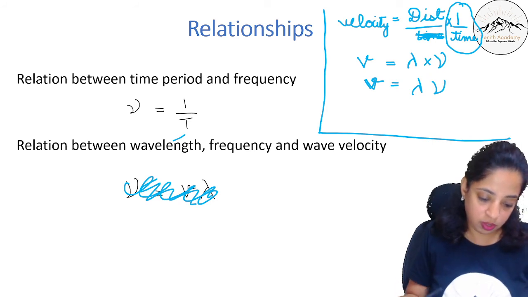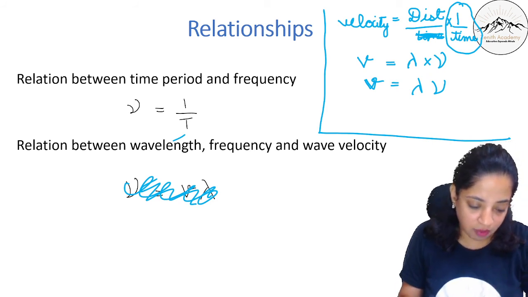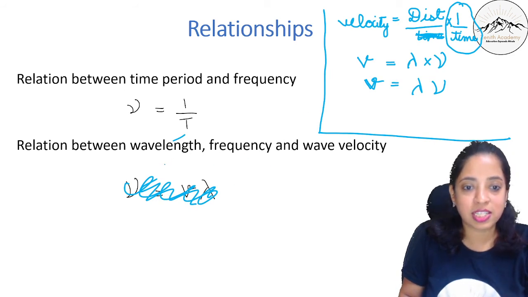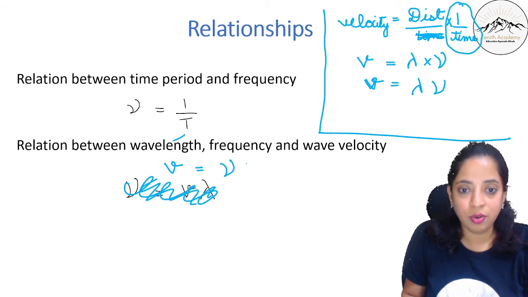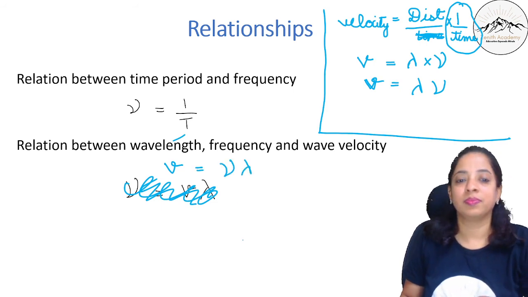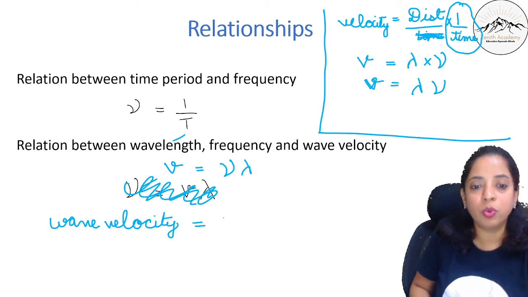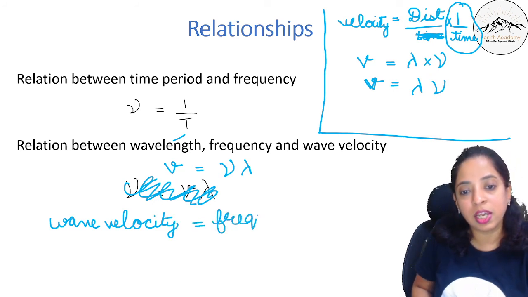I have written it wrong. So this is v is equal to, good that I derived, nu into lambda. Okay, I will write here: wave velocity is equal to frequency into wavelength.